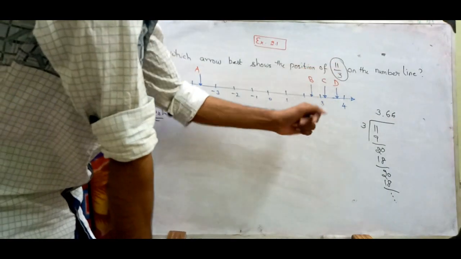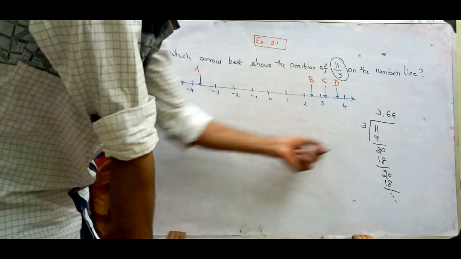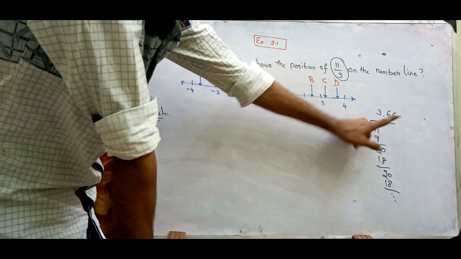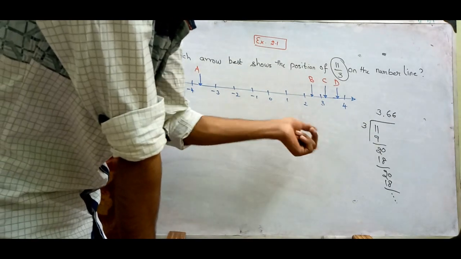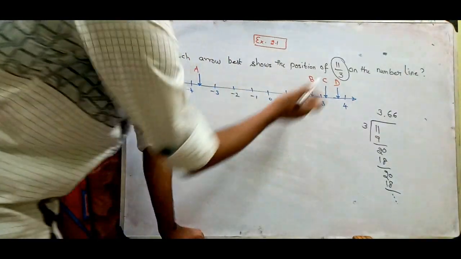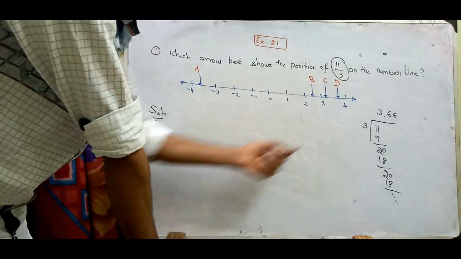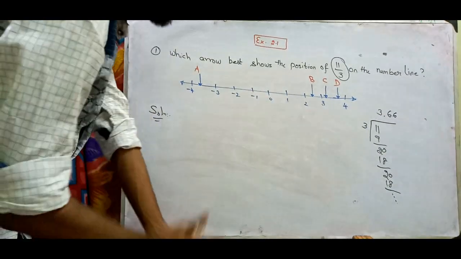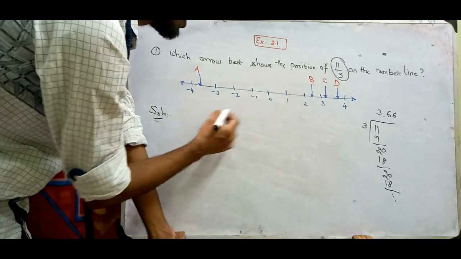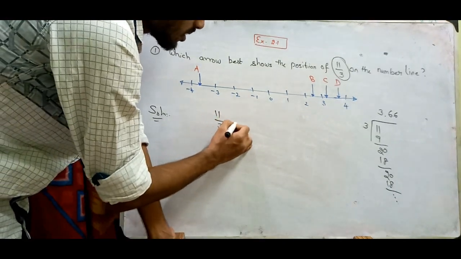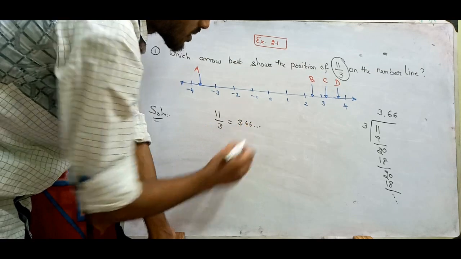As we say, a rational number has two forms: terminating, or non-terminating and repeating. So we got 3.66 and so on for 11 upon 3.